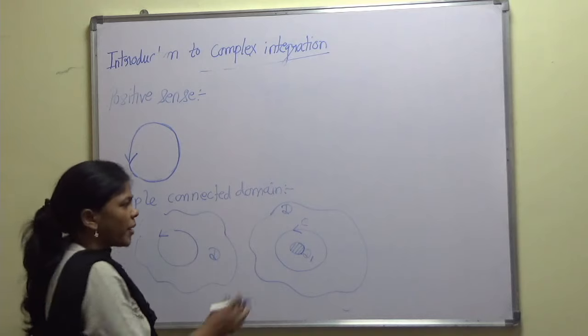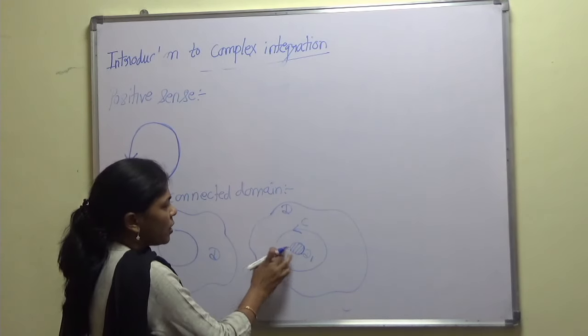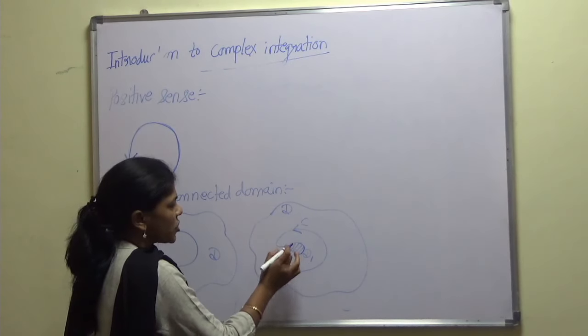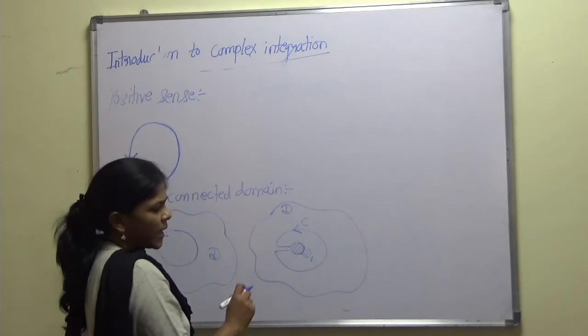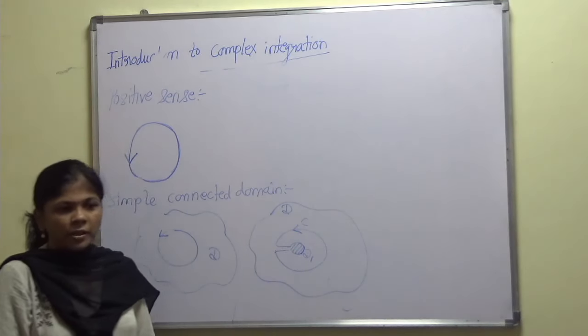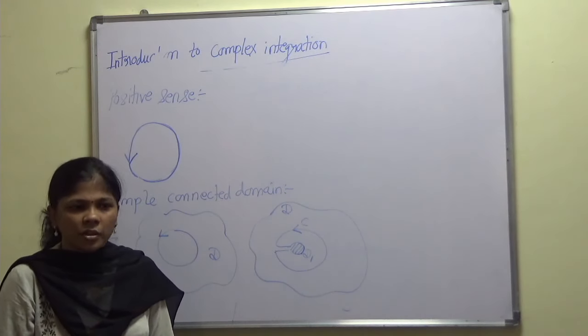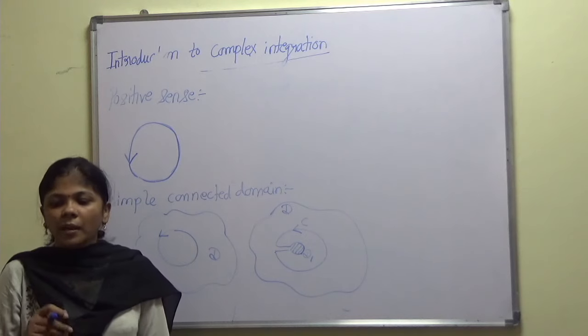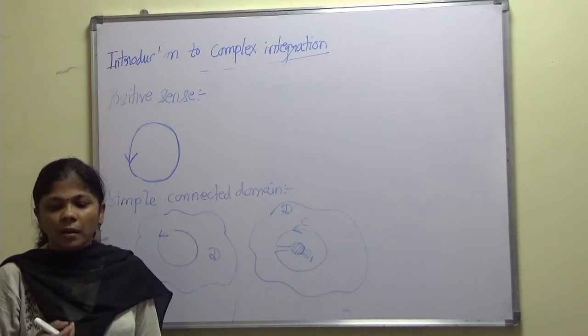To make it a simply connected domain, I have to connect this via a small passage, like this. Then it won't leave the region and you will get the desired connected region. In this way, multiply connected regions can be converted to simply connected regions.